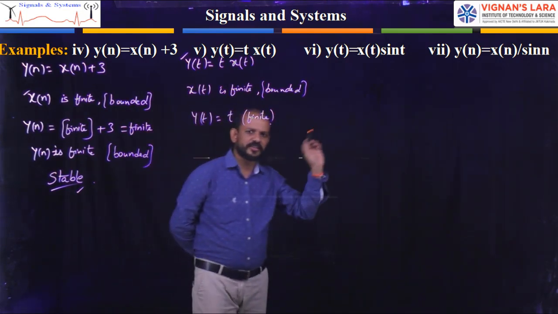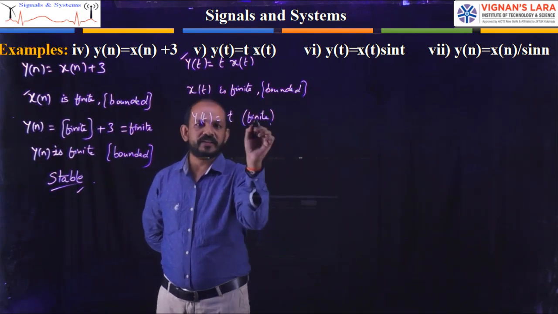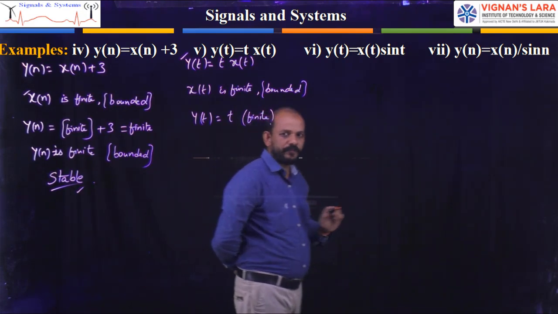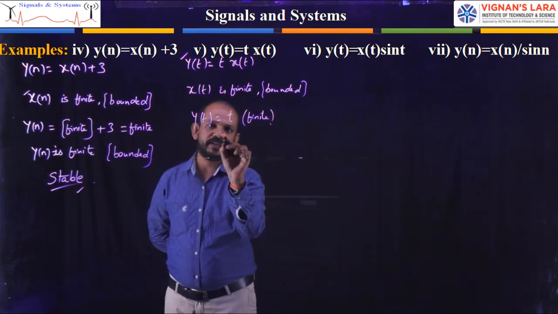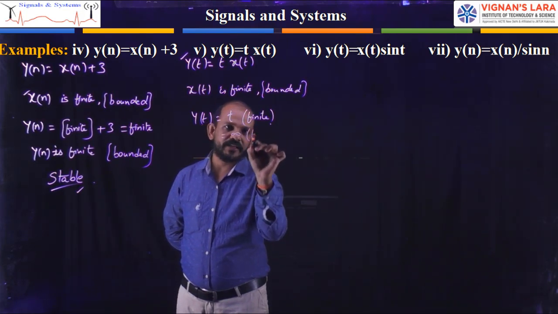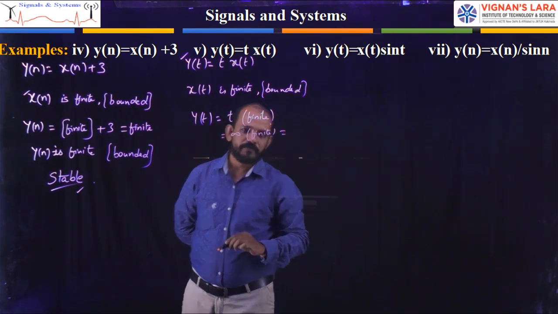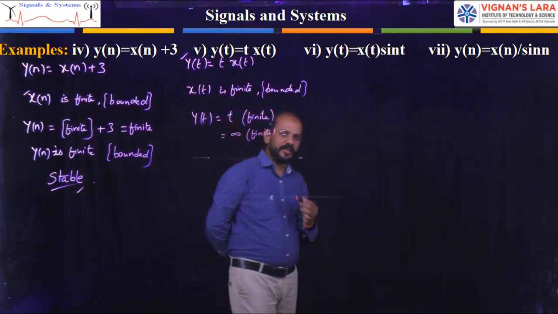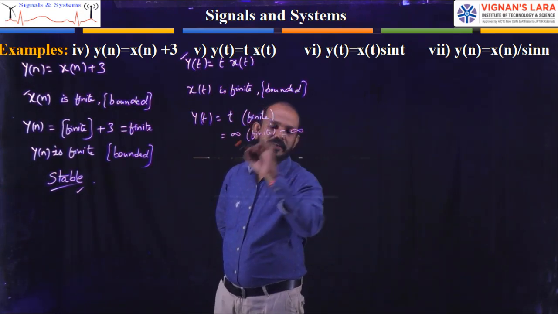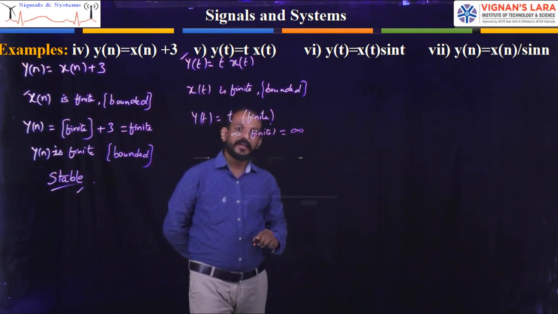Let us consider t is infinite, multiplied by a finite value. Say the finite value is 50 and infinity is multiplied with 50. What will I get? I will get infinity.